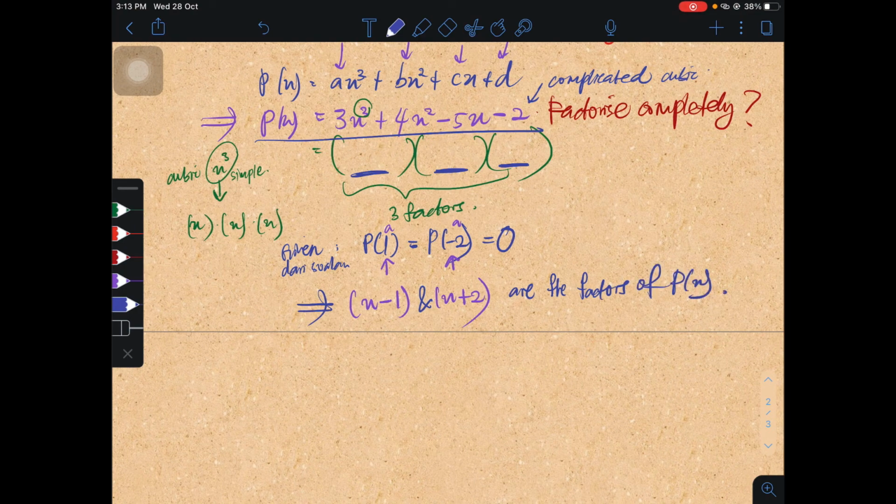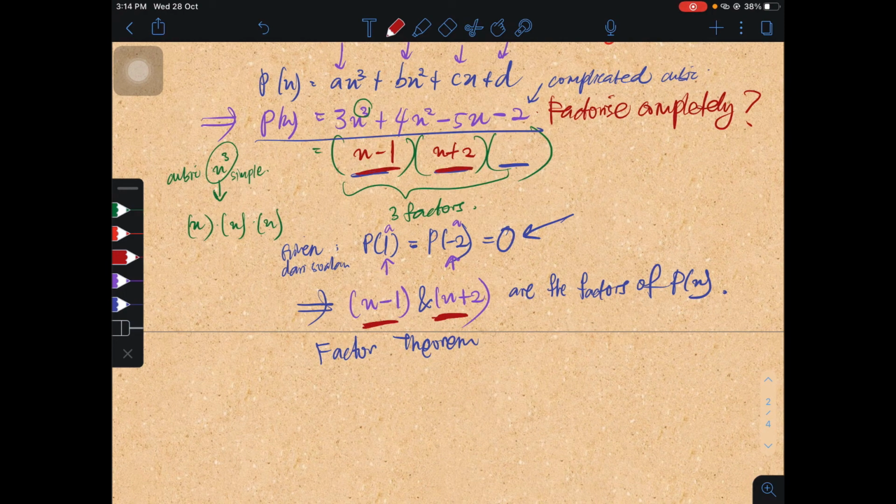factors of P(x). Okay, so when you know they are the factors of P(x), it means you truly understand what the factor theorem is. The factor theorem says the remainder must be zero. So if it has factors, it means these two factors are what result from this cubic, so here we should put x minus 1 and x plus 2 inside this bracket.